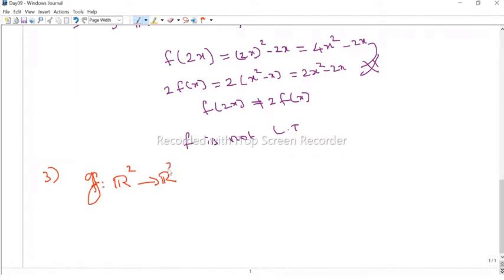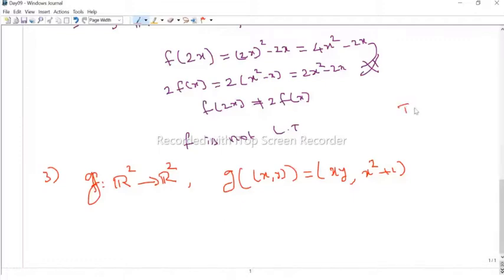Consider g from R2 to R2 defined by g of x comma y, any element of R2 being an ordered pair, maps to the ordered pair x y comma square plus 1. Suppose we define a function like this, we have to check whether it is linear or not. So no need to check the second condition. One more condition is there: every linear transformation takes 0 to 0.